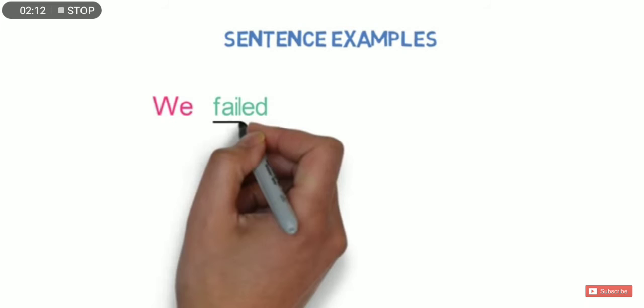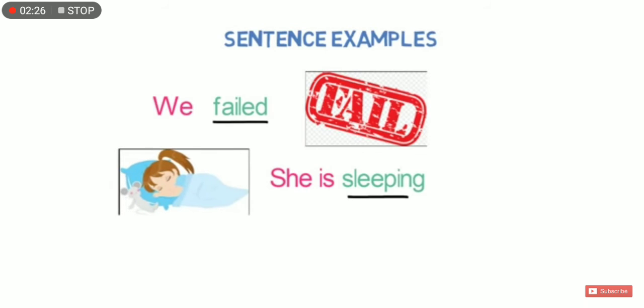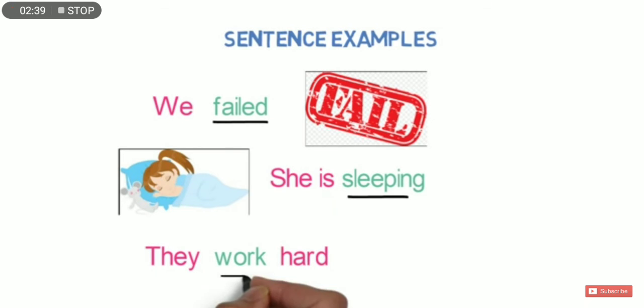Let us take more examples. We failed. Here we do not get the answer to what or whom. So here the sentence is intransitive. She is sleeping. At the back of the sentence, at the end of the sentence, the object is missing. She is sleeping. The sentence is complete, but here there is no object. The object is not given here. That is why this sentence is intransitive.